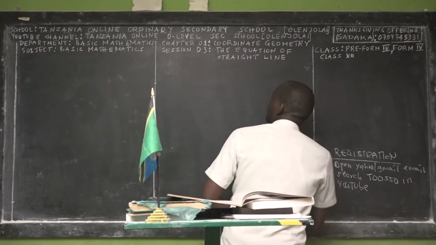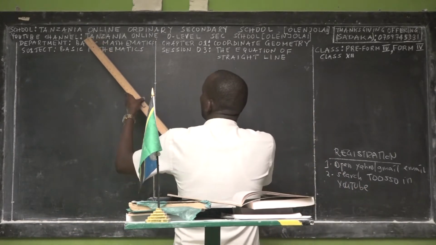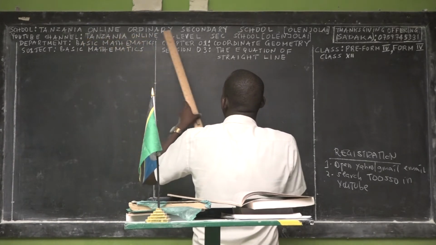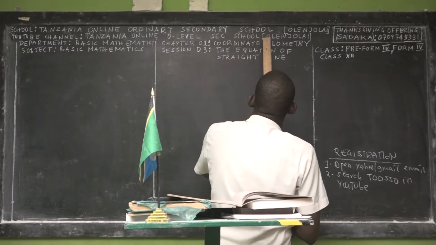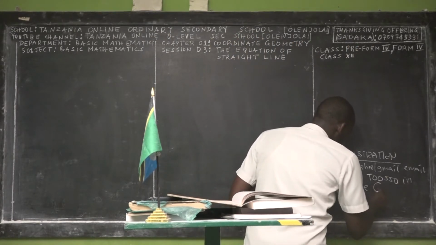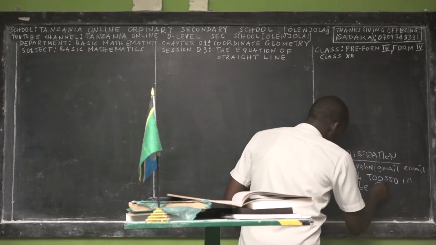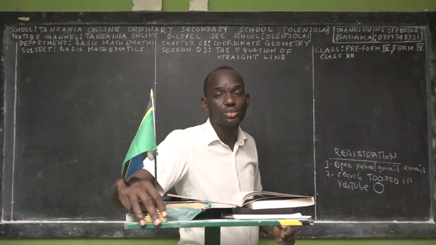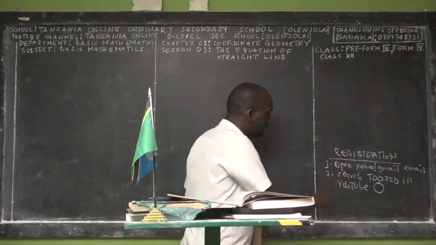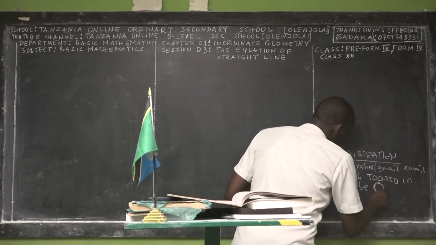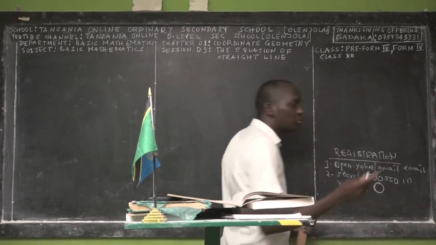Don't write this one; just copy and paste what has been written: Tanzania Online Ordinary Secondary School. You will see an icon with the national flag of Tanzania, like this one. If you click that profile or icon, it will send you to the school.